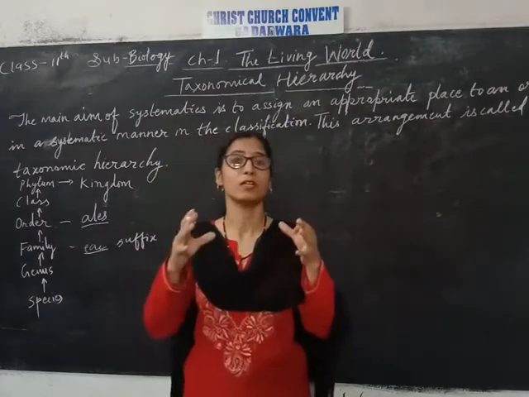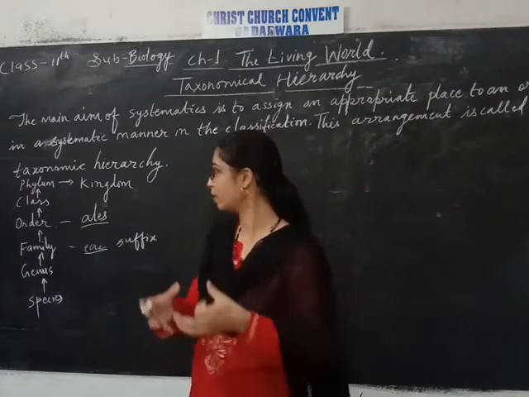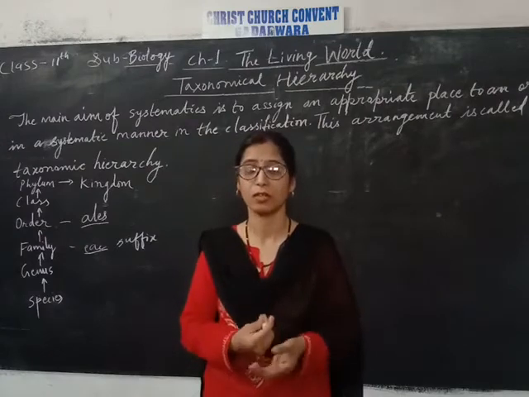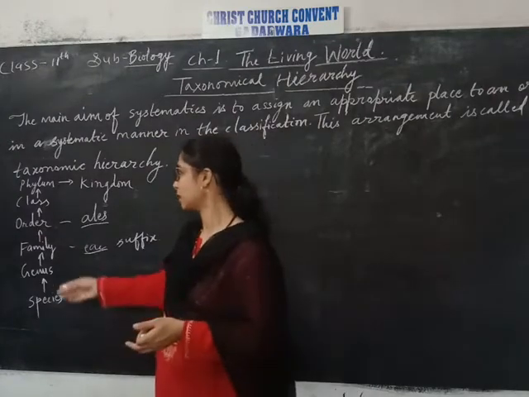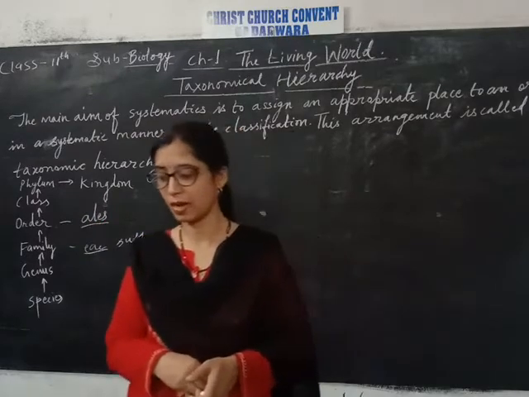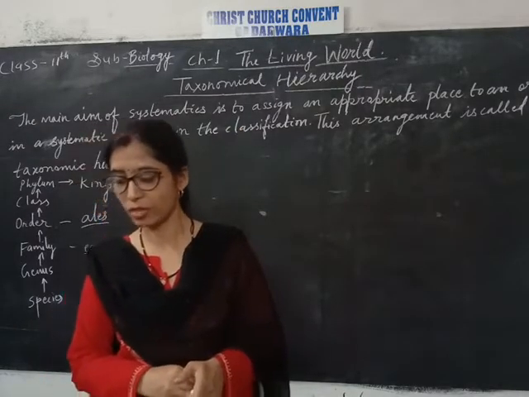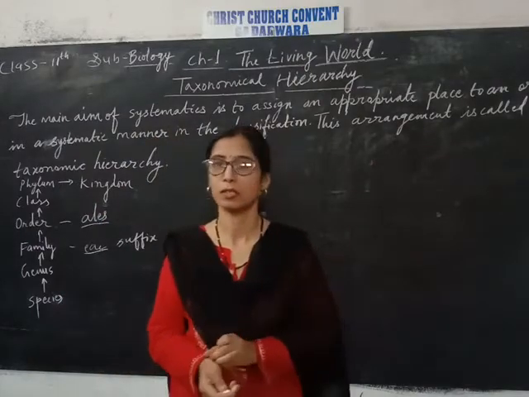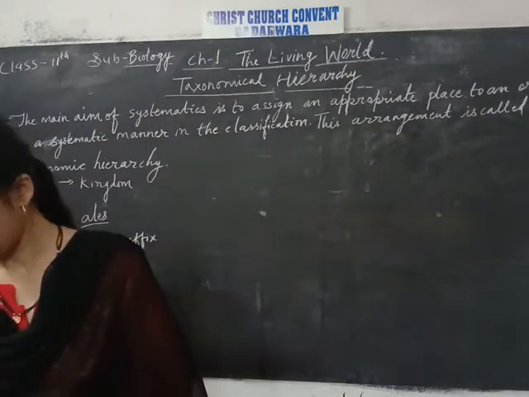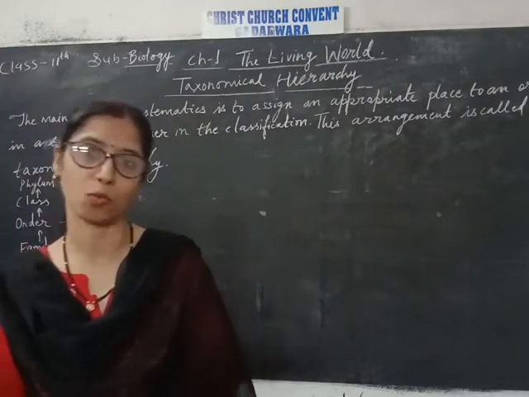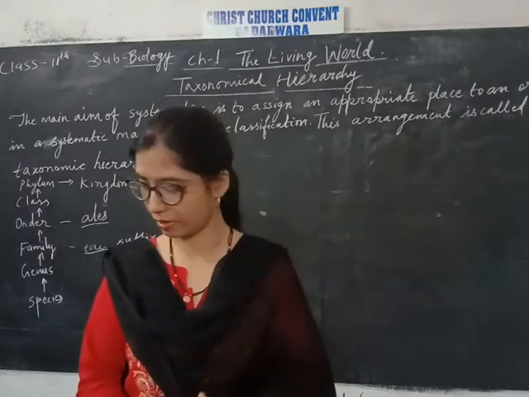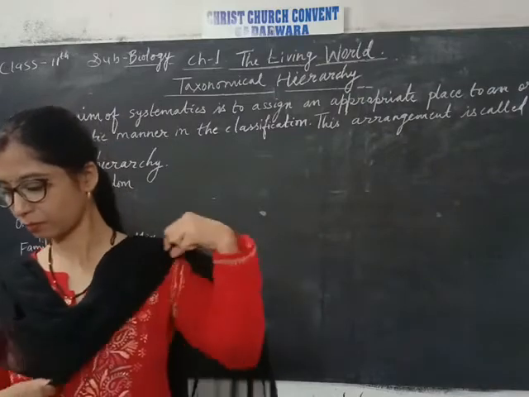And when different orders which have some similar characters with each other come together, they come under the same category called class. Like Mammalia, the class in which different orders come, like primates and carnivora. Primates and carnivora come under the same class.